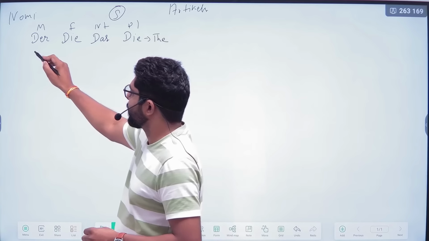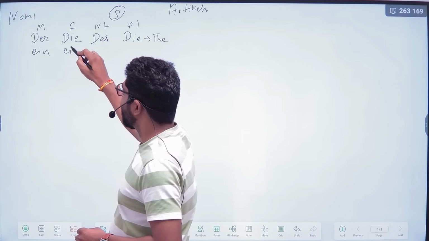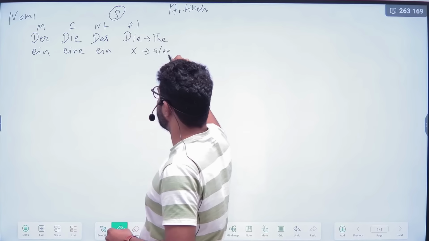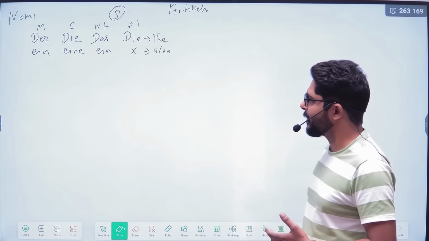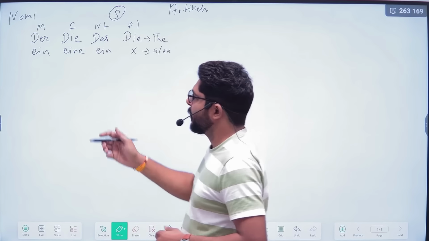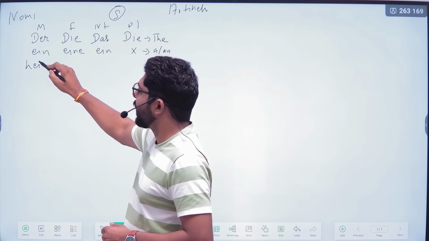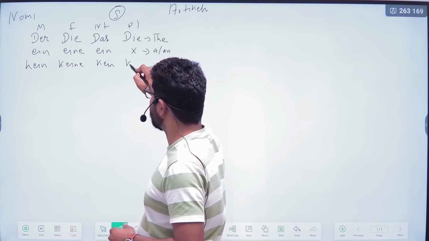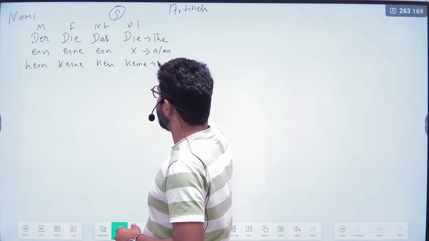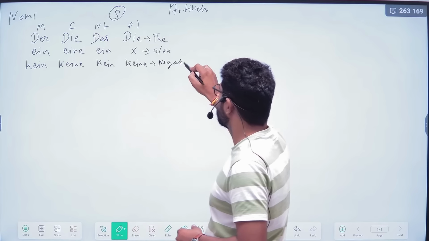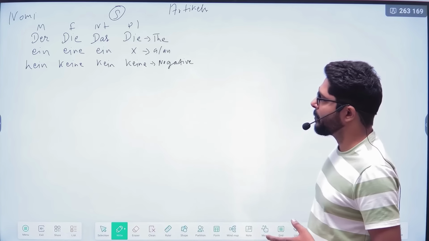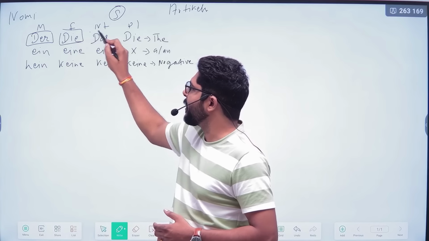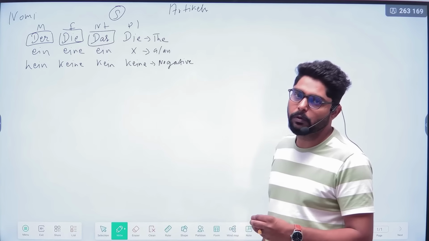For the indefinite article, it will be ein, eine, ein, and for the plural, nothing. The translation of all these indefinite articles will be 'a' and 'an'. The negative will be kein, keine, kein, and for the plural, keine. Always remember in German, anything can be male, female, or neutral.